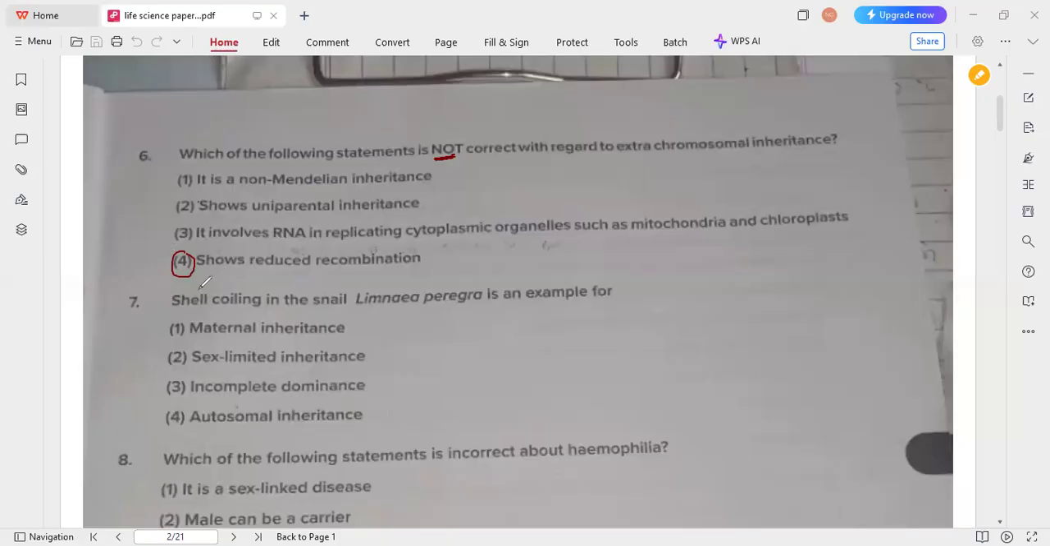Okay, and next question is about shell coiling in the snail, that is Limnaea peregra is an example for. So seventh question. Usually this is an example for maternal inheritance, that is from the mother, we used to say. During fertilization, the eggs of this snail will retain their mitochondria and express extranuclear DNA, which will result in the offspring's traits being inherited from the mother. So that's why it comes under maternal inheritance. Okay, so now move on to the next question.